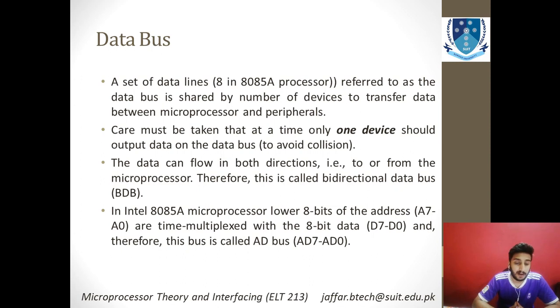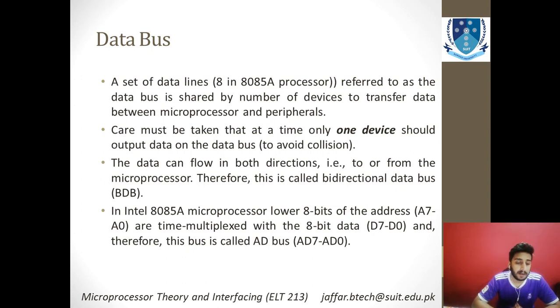You can access only one device as output on this data bus to avoid collision. If you are using this data bus to give some output to a specific memory, let's say you have connected this microprocessor with the LCD, and there are two different components that want to send their output on the LCD screen. So there will be a collision on the LCD screen, and the LCD will not be able to decide which particular image it should display.